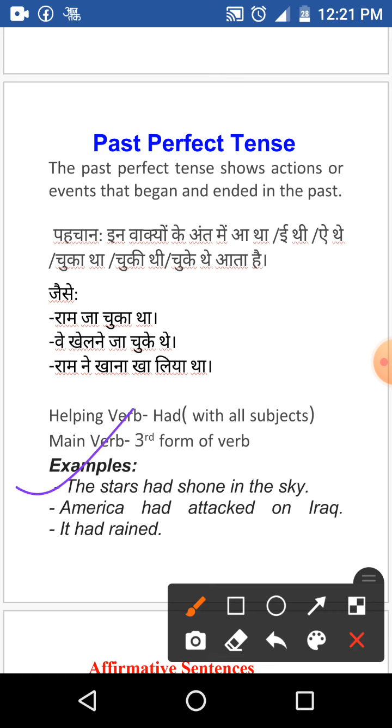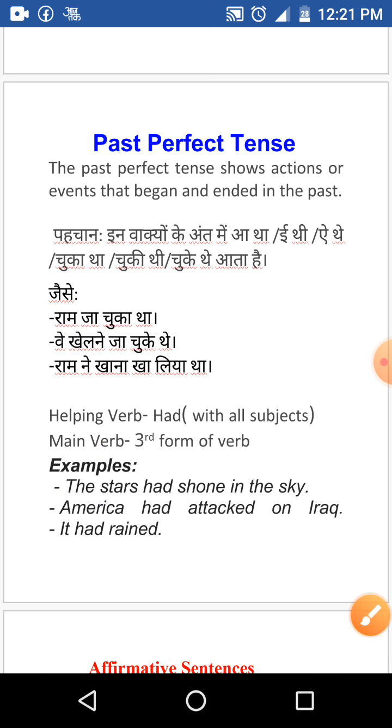The stars had shone in the sky. America had attacked Iraq. It had rained, etc. So these are the examples of past perfect tense.